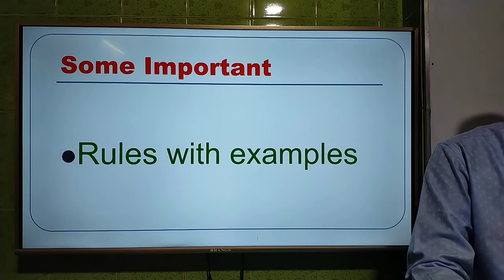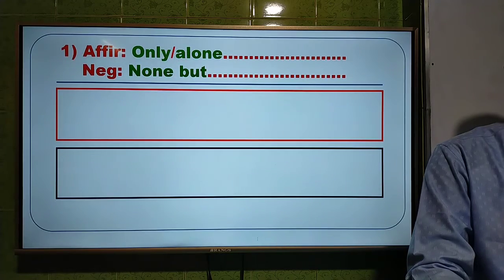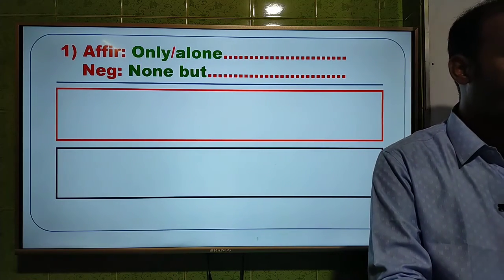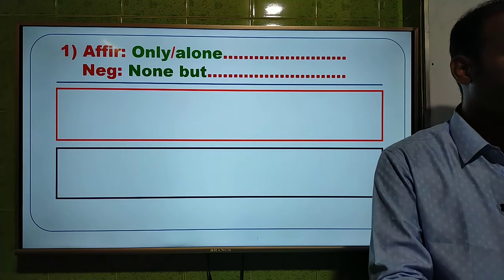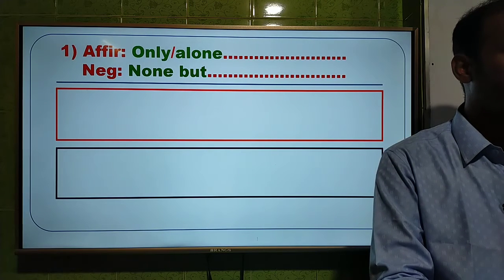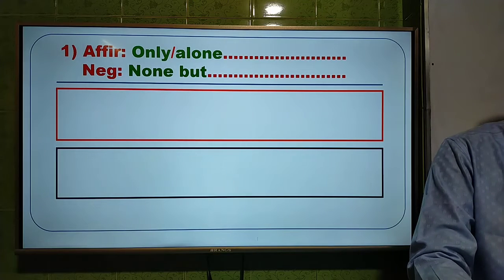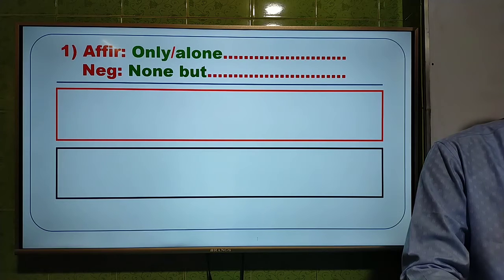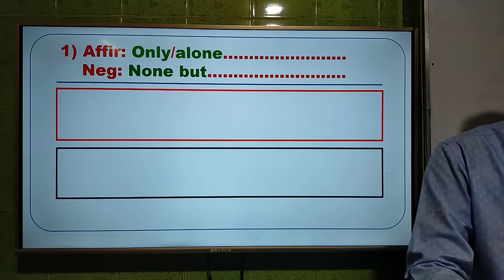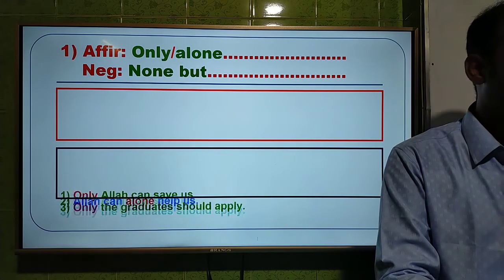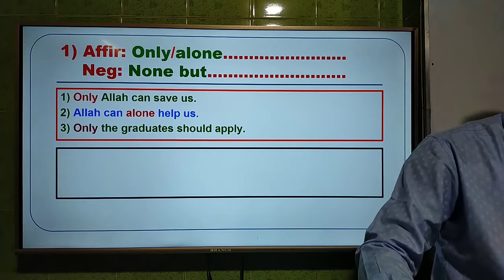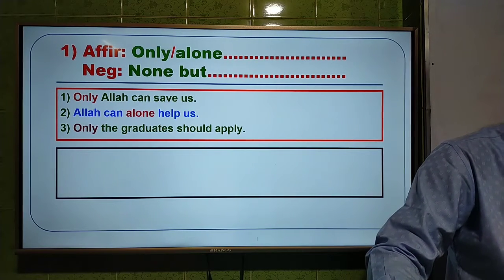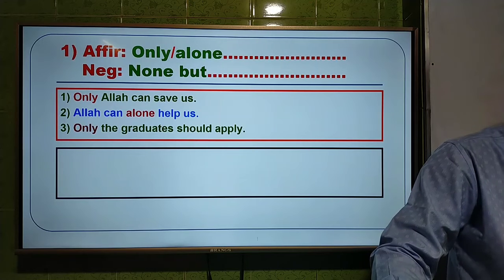And rules with example. The first rule: if the sentence starts with only or alone, that means if you get only or alone in an affirmative sentence, we have to use none but to make it negative. We have to use none but instead of only or alone if it means person. There are 3 examples here. Look at the screen. I am going to read out these examples.